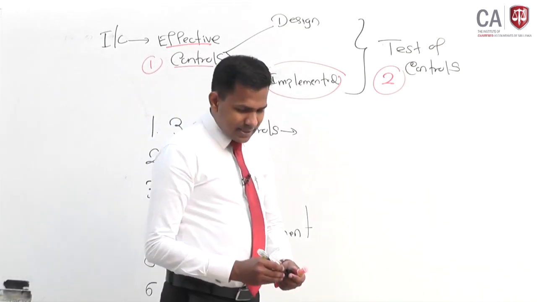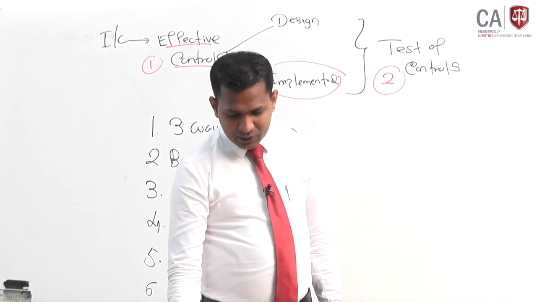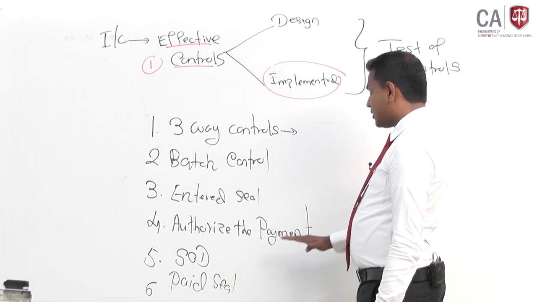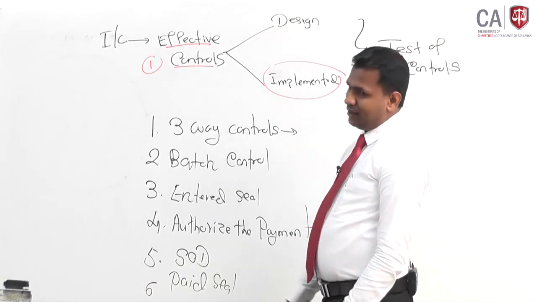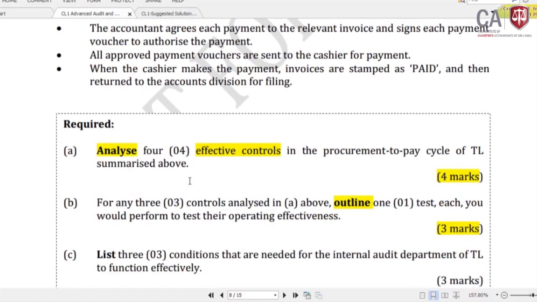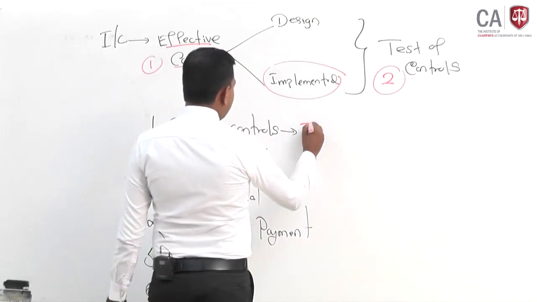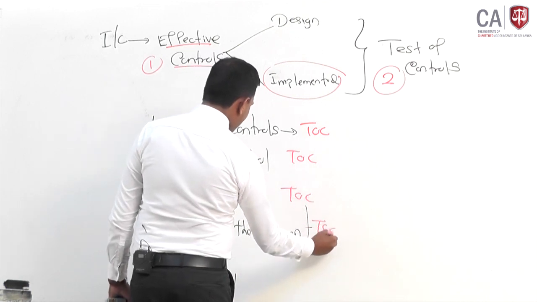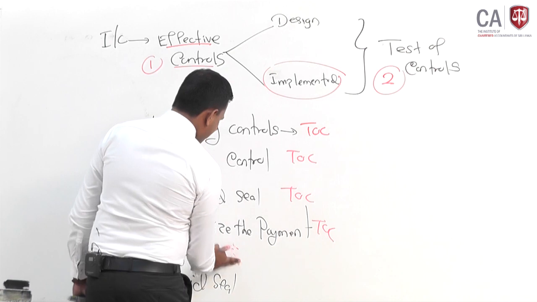Now the examiner is asking you to identify 4 effective internal controls, but we have recognized 6: 3-way matching, batch control, entered seal, authorization, segregation of duties and the paid seal. So you can write 4 internal controls out of the 6. The second part of the question is one of the easiest. For any 3 controls analyzed in the above outline, describe one test of control each. So now you are supposed to write the test of controls for all these items. Very simple, right?